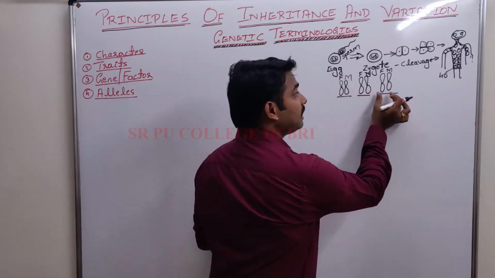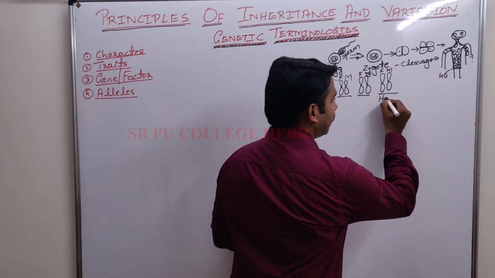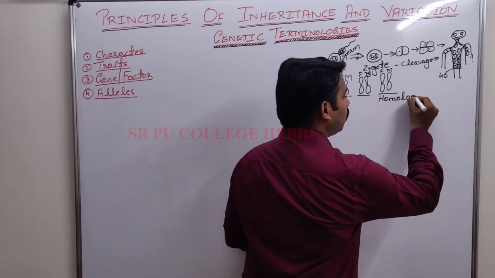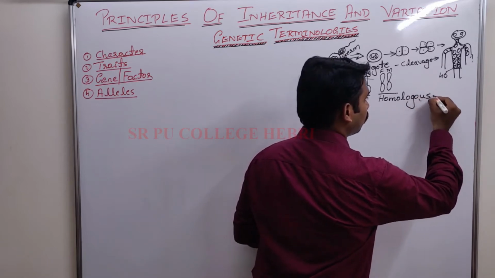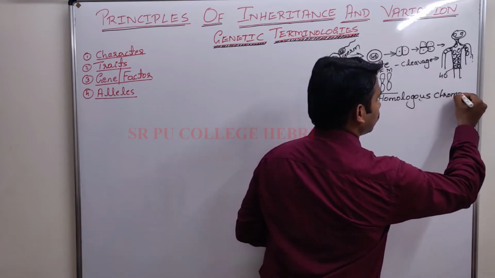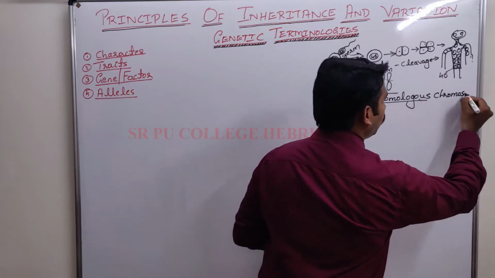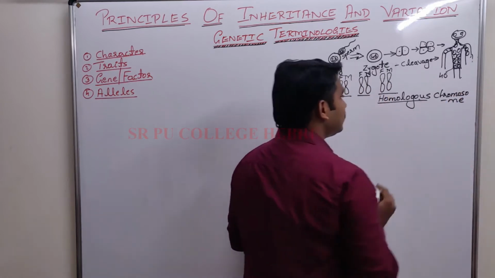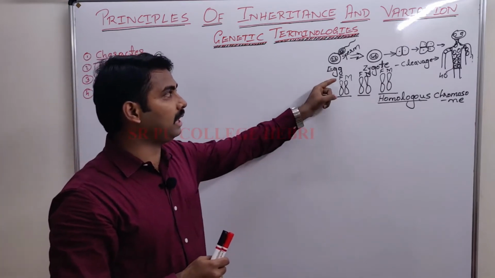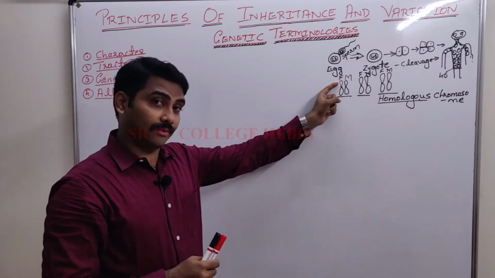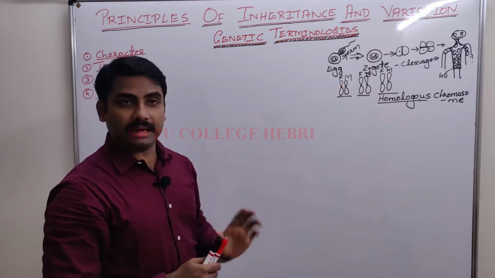These two similar chromosomes, I call them as what? Homologous chromosomes. Okay. So, what are homologous chromosomes? These are the similar chromosomes, right, containing one paternal chromosome, the father's, and one maternal chromosome.